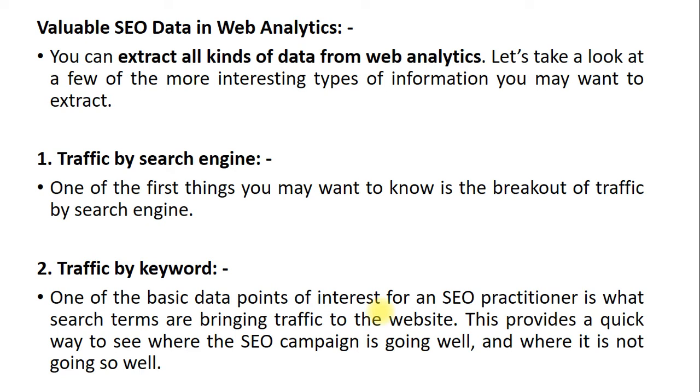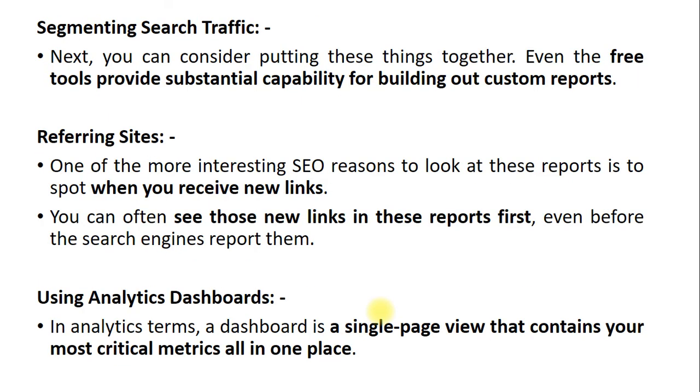Valuable SEO data in web analytics can be obtained using 2 options: either traffic by search engine or traffic by keyword. Traffic by search engine means you want to observe the traffic created by a particular search engine. Similarly, when you use traffic by keyword, first you need to find the keyword, and then you can observe the traffic on that particular keyword.